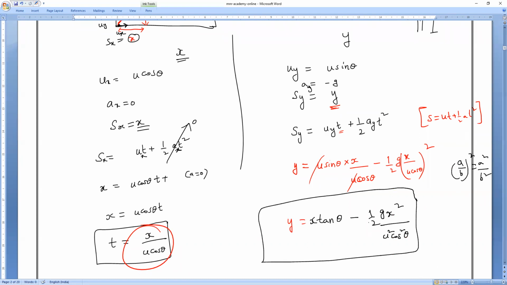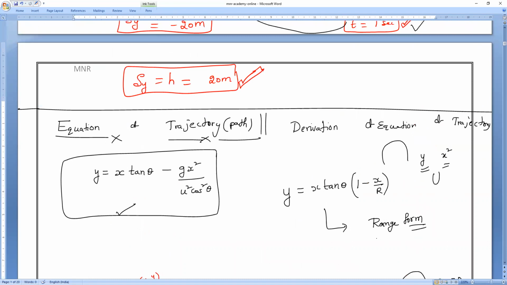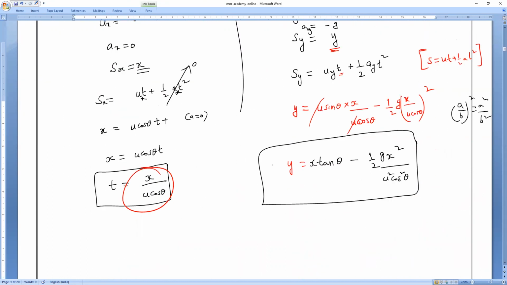Am I right, all of you? We already derived this one, but once again I am teaching. So this is a general equation, but we want it in the range form. I have written something here. So we derive the range form now. If you are able to finish this, just solve it and we'll proceed with the range form. Any doubt, anybody can ask? Clear?